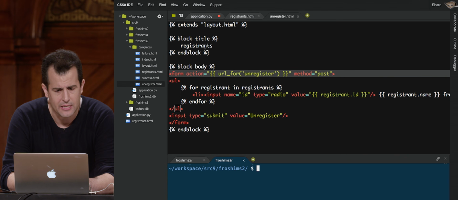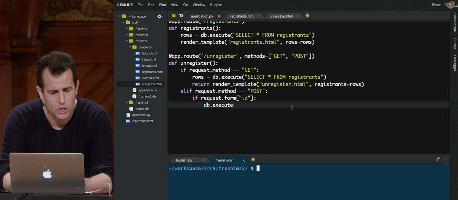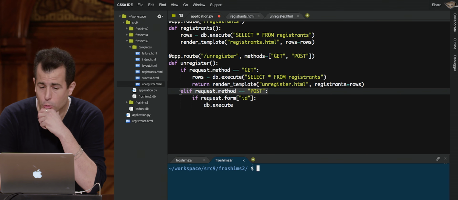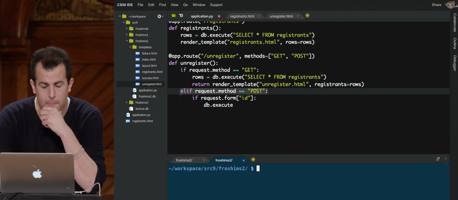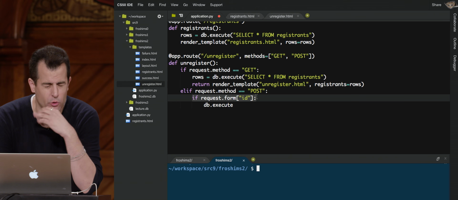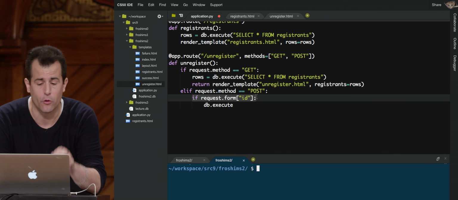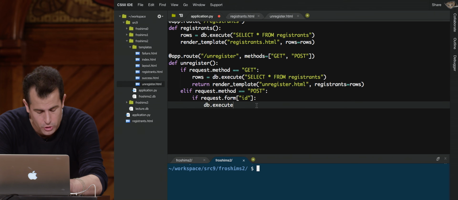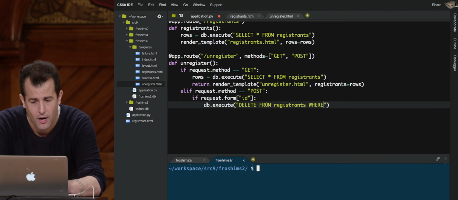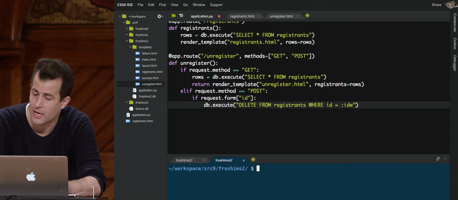So what do I want to do? Let me go back into CS50 IDE, into application.py, and here we go. If the form was submitted via POST, as by clicking that submit button, and if there is indeed an ID in the form, so the user actually did select one of those radio buttons, and therefore there's some actual work to do: DELETE FROM registrants WHERE id = :id.